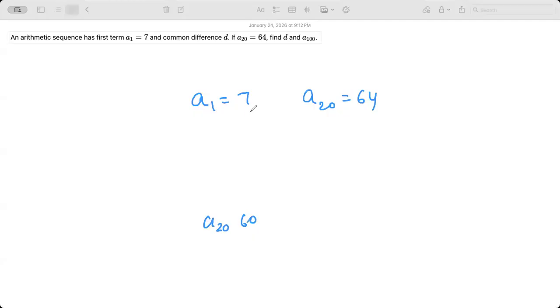Okay, I'll check the answers sent. How many d's are here? Think about it, Swarit. Between A1 and A20, how many hops, how many frog jumps are there?